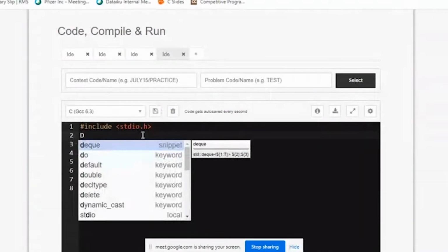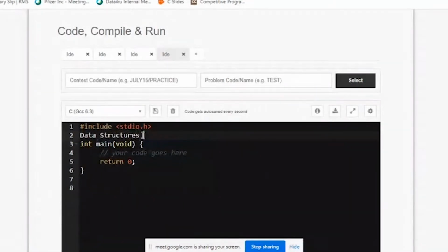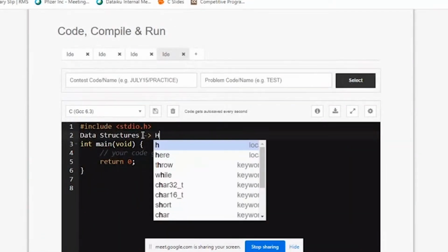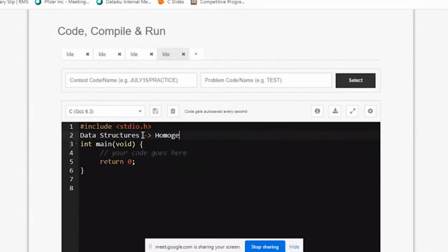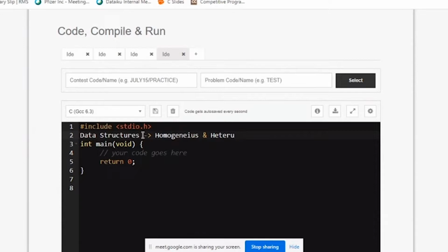When I talk about data structures, one more category of data structure is homogeneous and heterogeneous. Anyhow, this is your different categories.